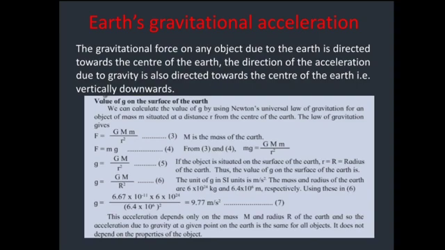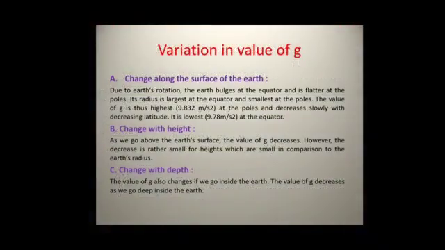This acceleration depends only on the mass and the radius of the earth, and so acceleration due to gravity at a given point on the earth is the same for all the objects. Variation in value of g, that is acceleration due to gravity.